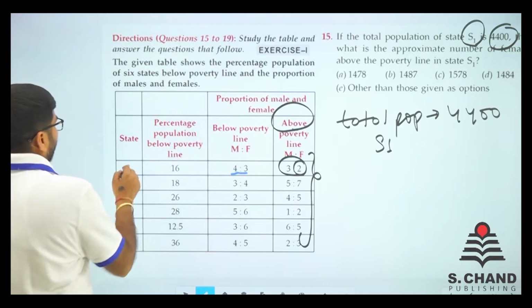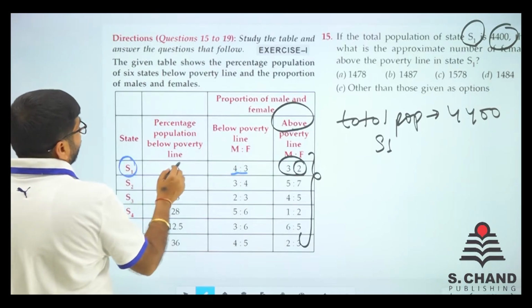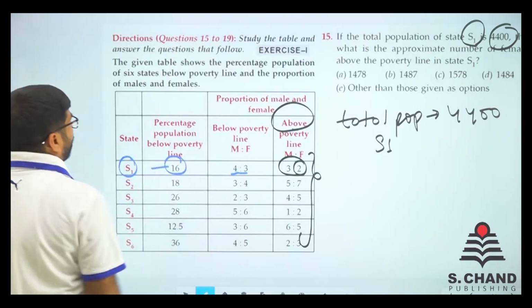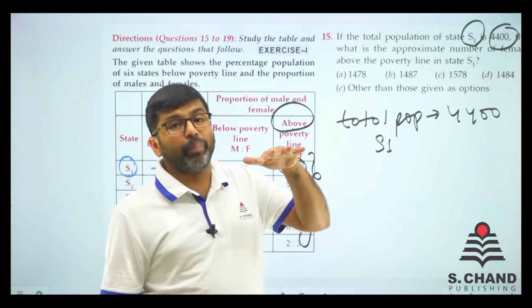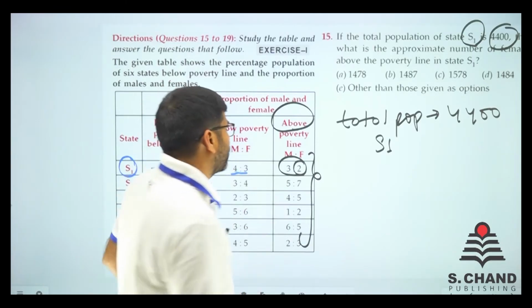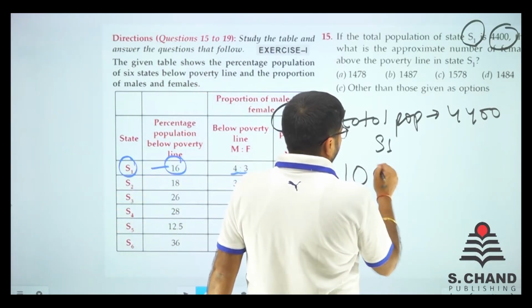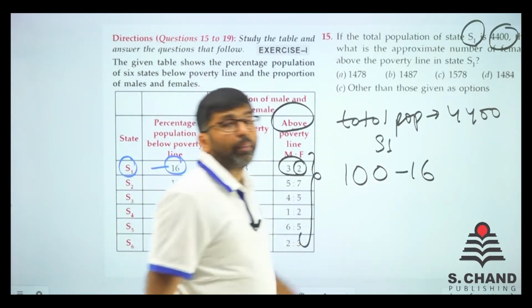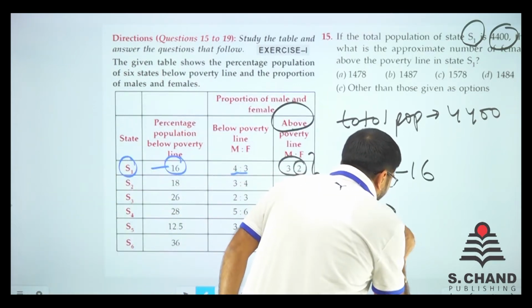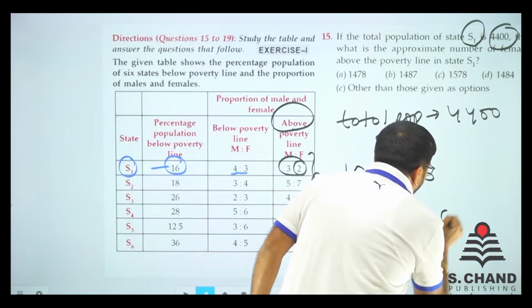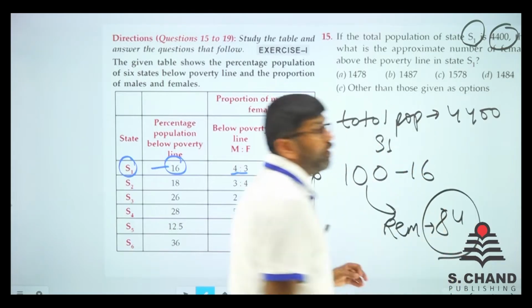First thing is, in state 1 the percentage of population below poverty line is 16. That means there are 16% who are living below poverty line. That means out of 100, 16 people are below poverty line. That means the remaining 84 persons are above poverty line.